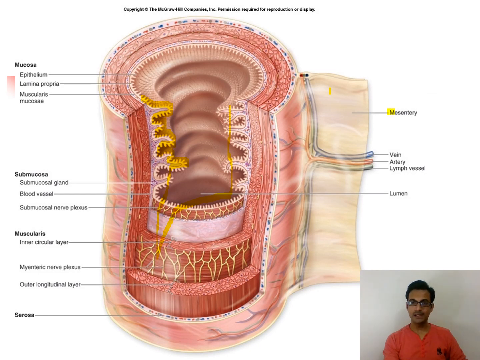Now mesentery is the membrane through which the veins, arteries and lymph nodes enter into the alimentary tract system. So mesentery consists of connective tissue, the membranous tissue through which these veins run inside and out of the alimentary tract for absorption of food.